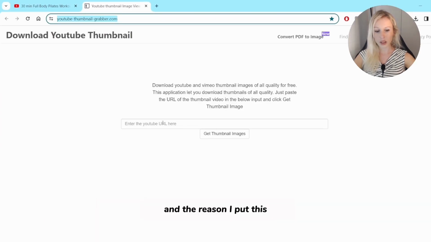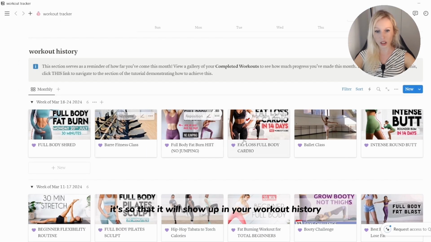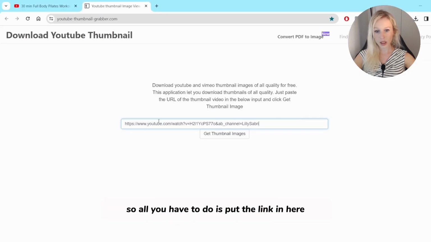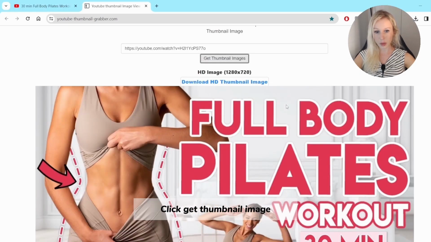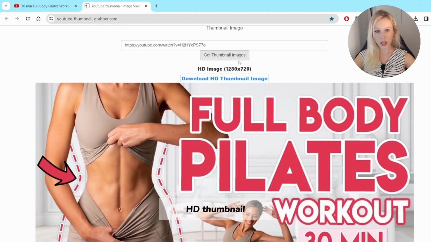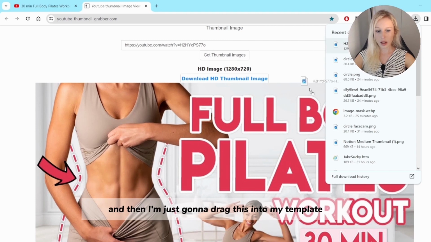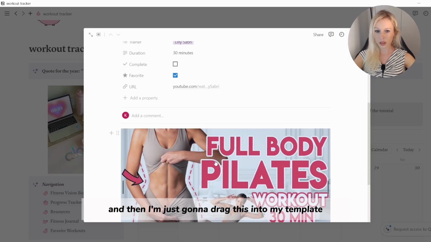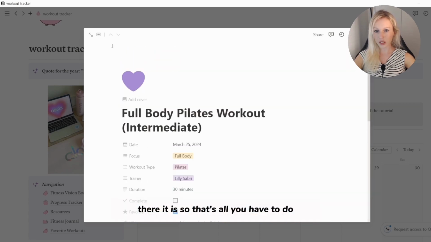And the reason I put this is so that it will show up in your workout history, so you can see the workouts that you've done with the thumbnail. So all you have to do is put the link in here, click get thumbnail images, and then you can click over here to download the HD thumbnail. And then I'm just gonna drag this into my template. There it is. So that's all you have to do.